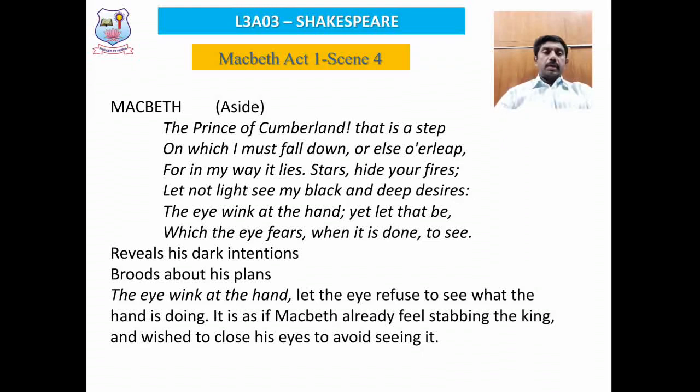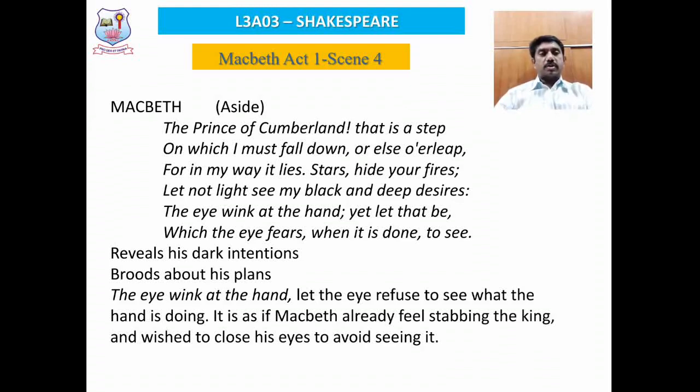So he makes a prayer to the stars to hide their fires. Let not light see my black and deep desires. The eye wink at the hand, yet let that be which the eye fears when it is done to see. Look at the paradox that is the inner conflict in the mind of Macbeth.